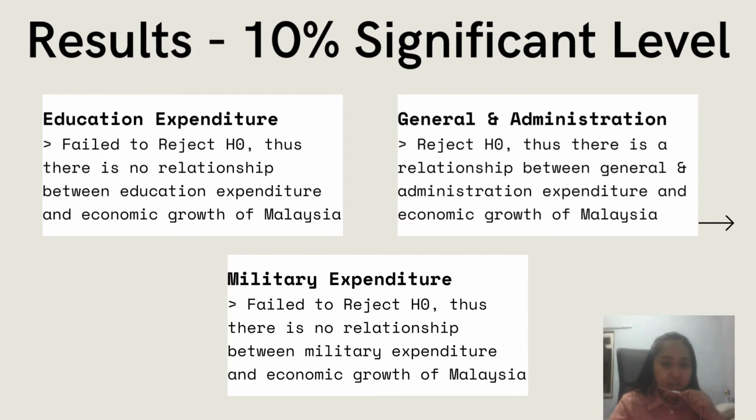General and administration expenditure's p-value is 0.09, which is lower than 0.1, which makes it reject the null hypothesis. Meanwhile, education expenditure's p-value is 0.29 and military expenditure's p-value is 0.32, which makes them fail to reject the null hypothesis, thus insignificant. Therefore, it shows that education expenditure and military expenditure have no relationship with the economic growth of Malaysia.